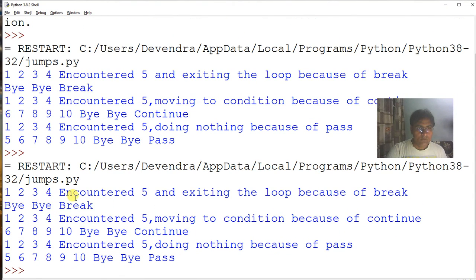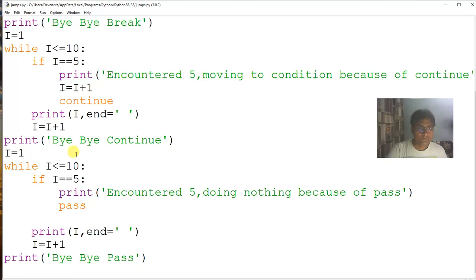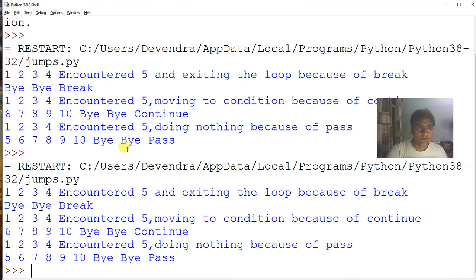One, two, three, four, encountered 5 and exiting the loop because of break, and then "bye break". It printed 1, 2, 3, 4, and when it was 5, it caused the termination of the loop. Then 1, 2, 3, 4, encountered 5 moving to condition because of continue, then 6, because continue causes the control to be transferred to the condition.